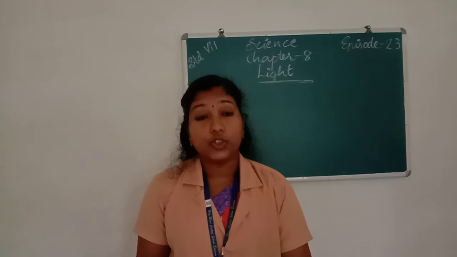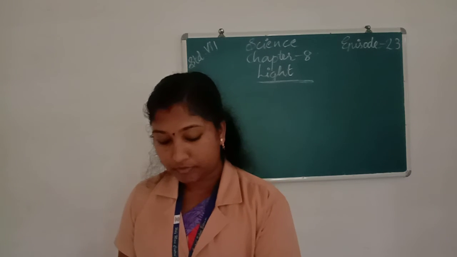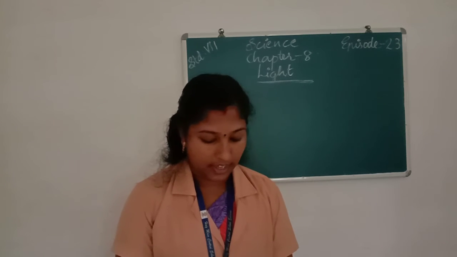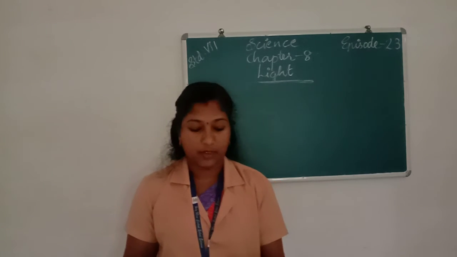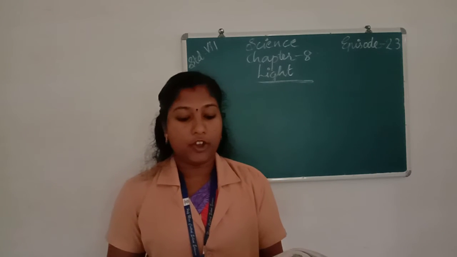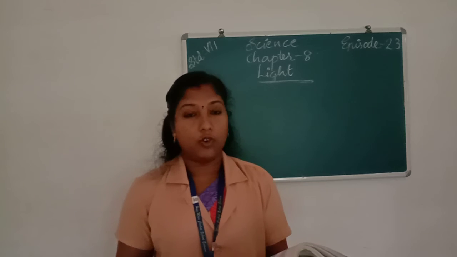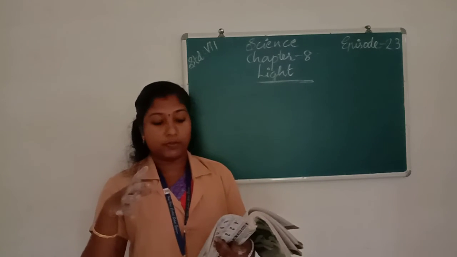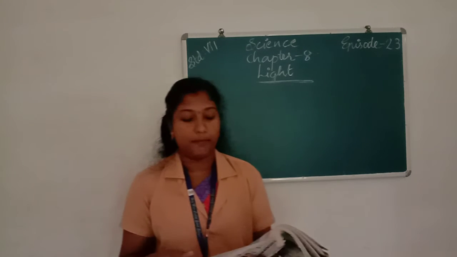Okay, next we are going to our exercise portions. Here some fill-ups are given. First one: an image that cannot be obtained on a screen is called a virtual image. An image which can be obtained on a screen is called a real image.